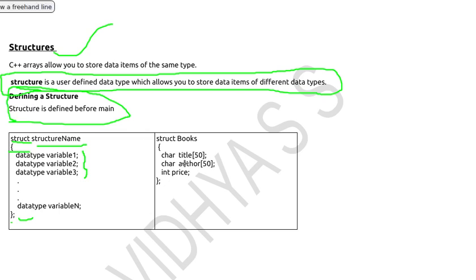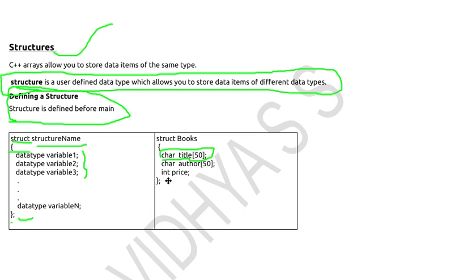Let's see an example. Here I need to store the details of a book inside a single variable, so I opted for a structure. Before declaring the variables of the structure, I need to define the structure, and I need to store the title, author and price of my book. In order to store the title, I need a character array variable, char title, where title is my variable name and 50 is the size of the array. The next, author name, is also a character array, so char author is my variable, 50.